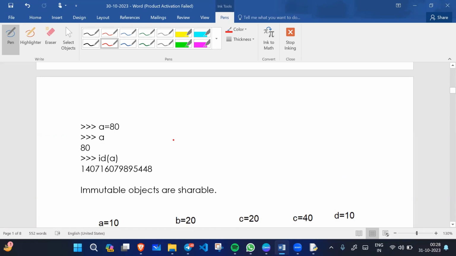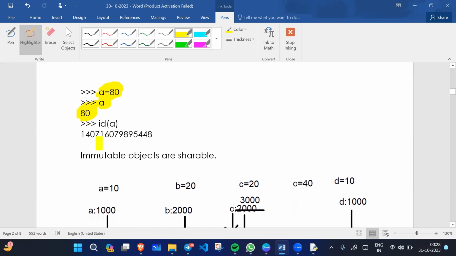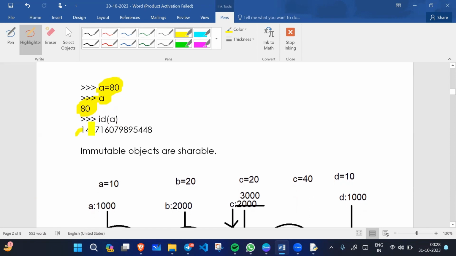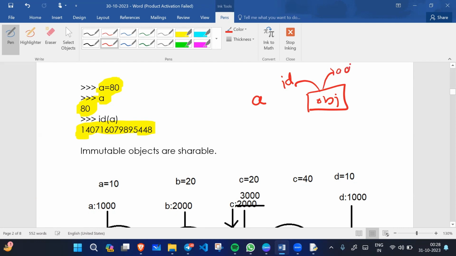When we print a equals 80, the value will render. And what is the ID of this object? We have some ID, because whenever we create any object, it has an ID, or we can say an address. ID and address are both the same thing.